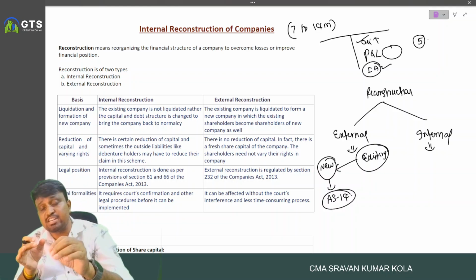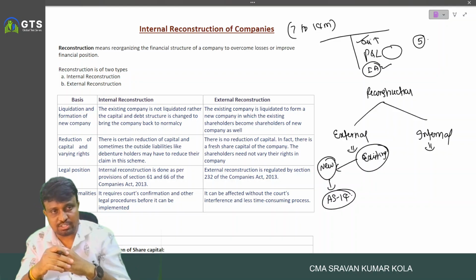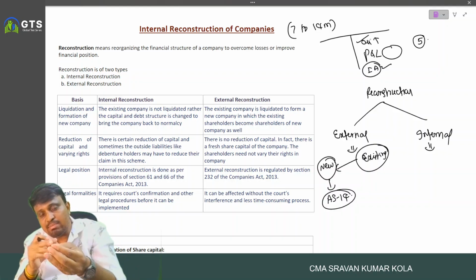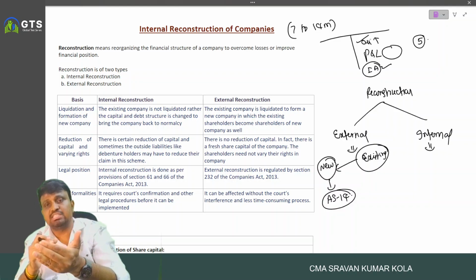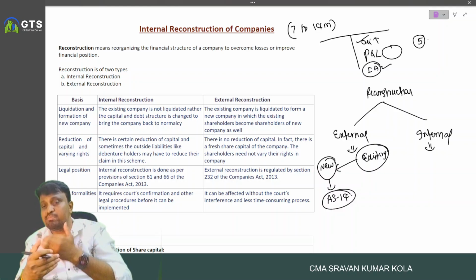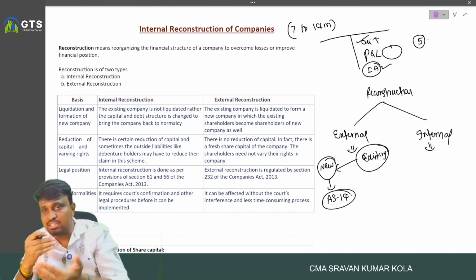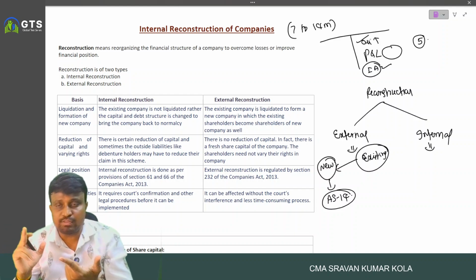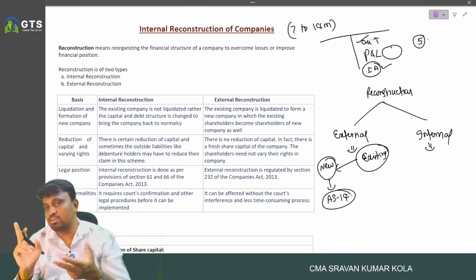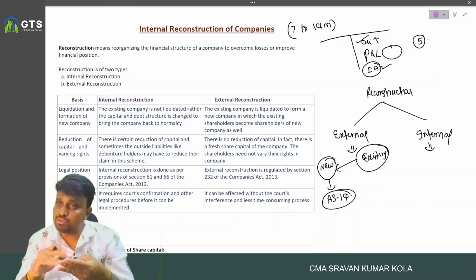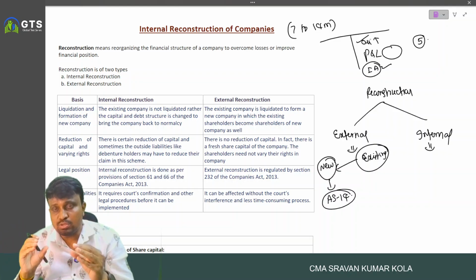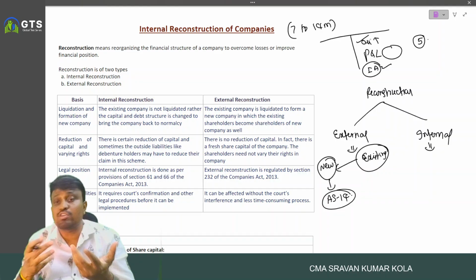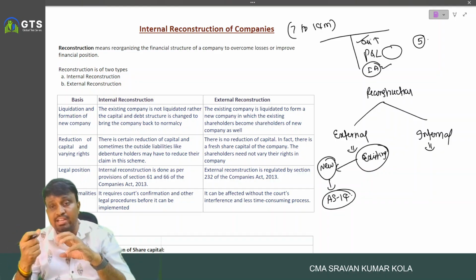To convert them into a fair presentation, you need to eliminate all these things: unnecessary intangible assets, the profit and loss account debit balance, and any overvalued assets must be reduced. Any unrecorded assets or unrecorded liabilities must be identified.